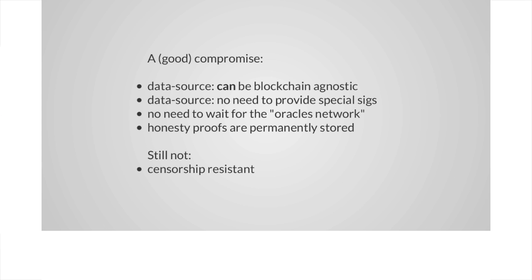So Oraclize as a way to execute smart contracts is a good compromise today, because you can verify that it's behaving honestly, not tampering data and this kind of stuff. On the other side, it's not censorship resistant. So this means that in theory, Oraclize could stop the execution of a smart contract.